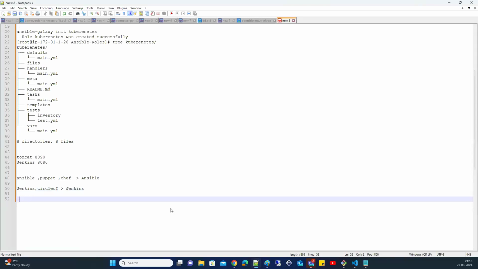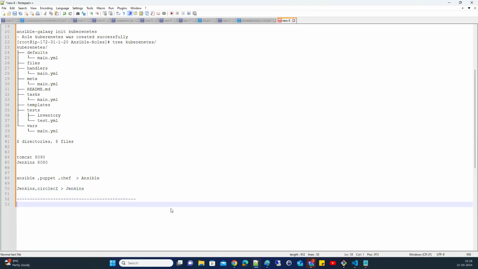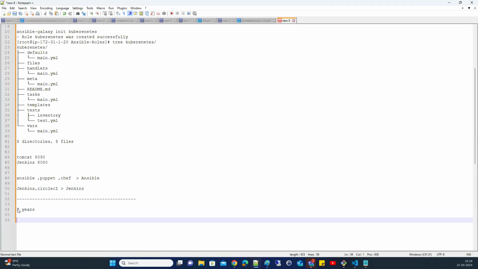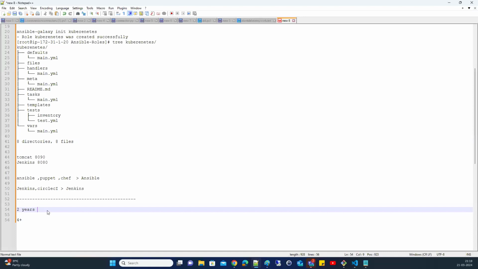You can learn Kubernetes, but it will especially take 3 months. If you want, you can learn that. The Kubernetes classes are almost 3 hours, and you can keep 2 years of experience in the resume for Kubernetes only. The remaining tools you can keep as 4+ years of experience. If you mention four for Kubernetes, it is not a problem, but you cannot manage the interview with that.